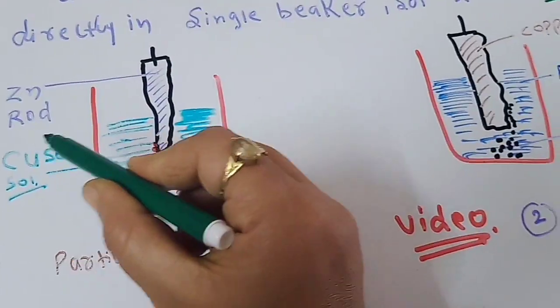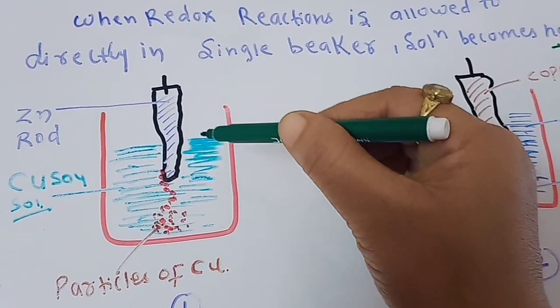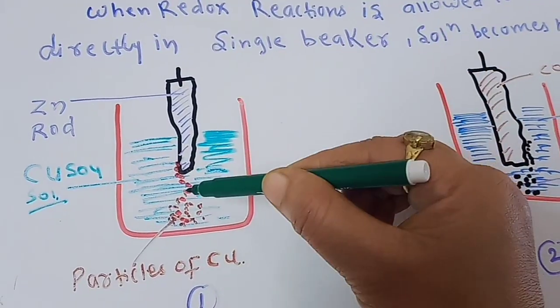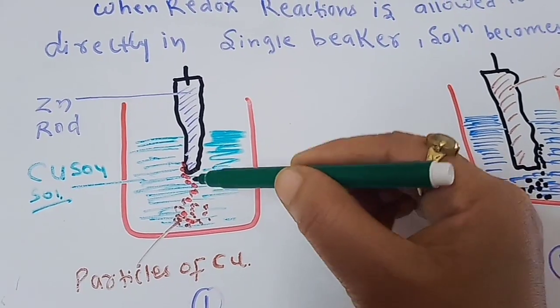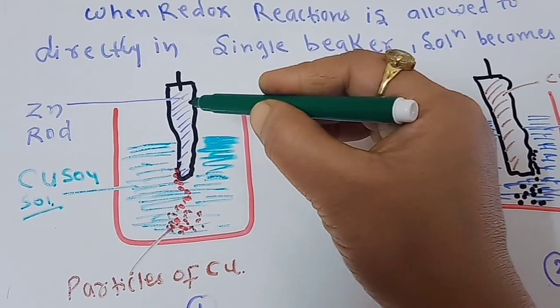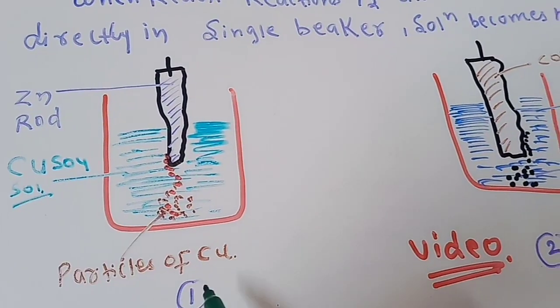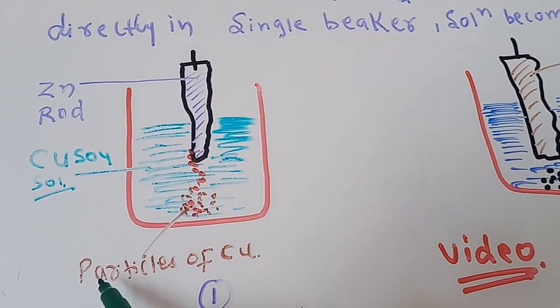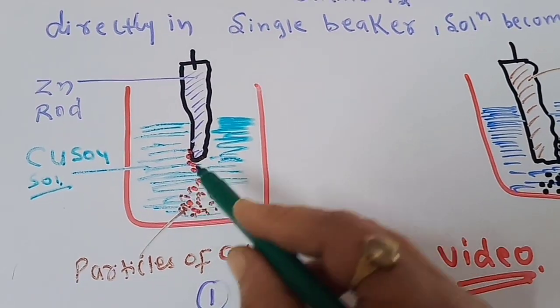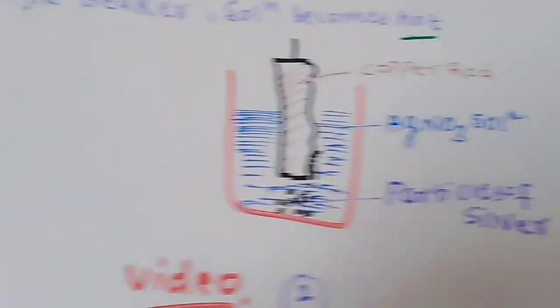This is a type of displacement reaction. When the zinc rod is dipped in the copper sulfate solution, oxidation will take place on the zinc, meaning zinc will lose electrons, and it will displace the copper from the copper sulfate solution. So we will get copper particles near the zinc rod.